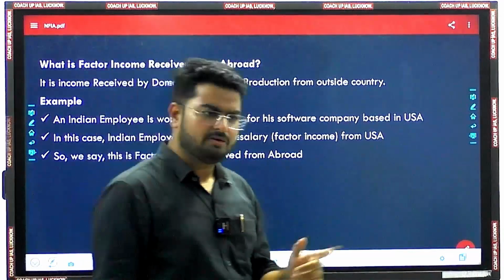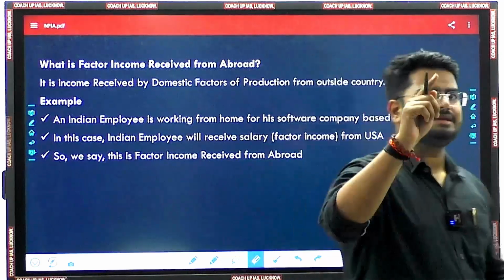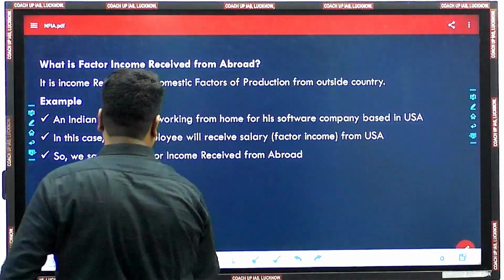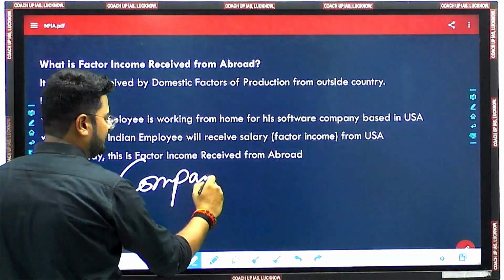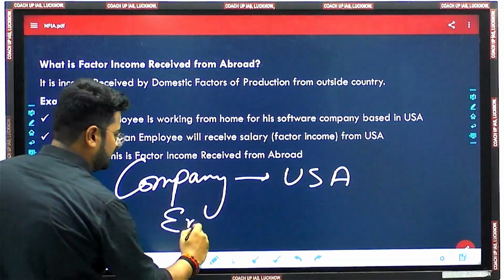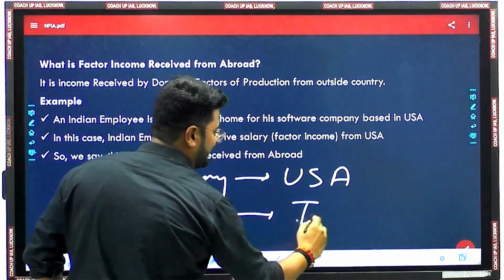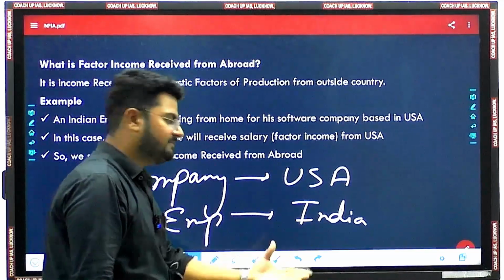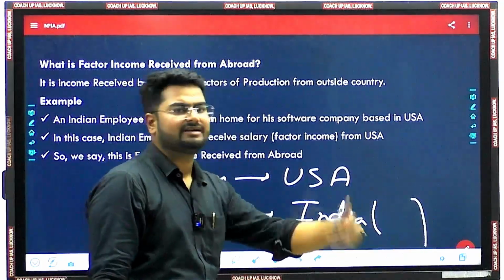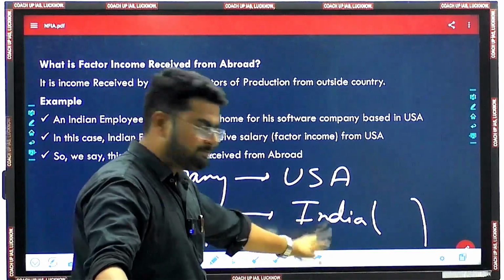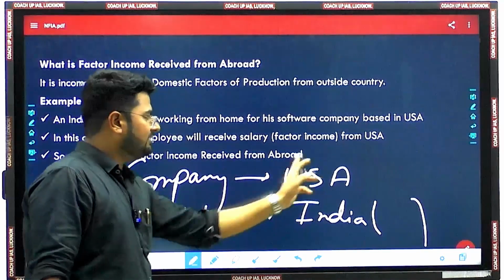His company is situated in USA. So the company, let's say a particular software company is in USA, and the employee of that company is right now in India, and he is working from home. Means he is in India, let's say a particular place, Hyderabad. He is working in Hyderabad, but the company is operating in US.